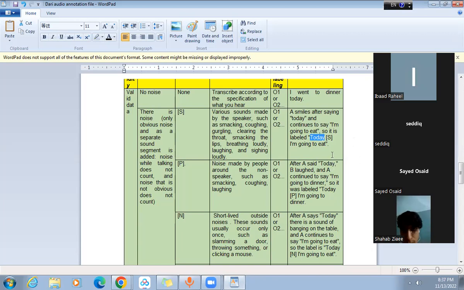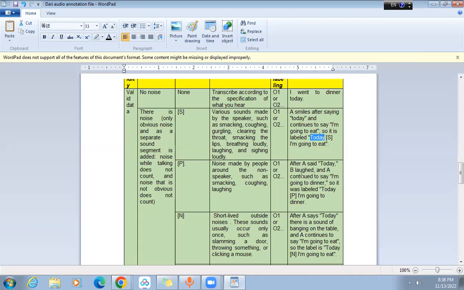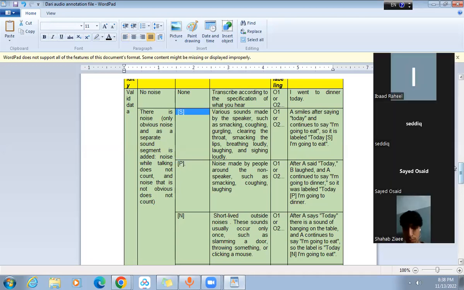For that laugh, you will be placing the P tag, because that laugh is produced by the second speaker, not the first speaker. If that laugh was produced by the first speaker, you would place the S tag. But since it is produced by speaker B, you will place the P tag like this, and in the same manner the tags will be added.